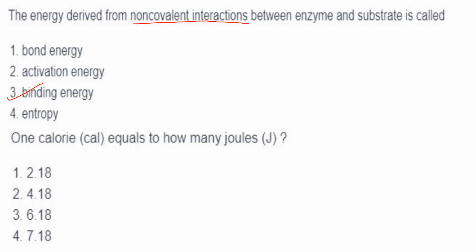Then next one. 1 calorie equals how many joules? It is 4.18 joules. Answer is option 2.